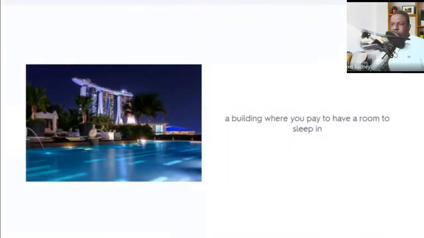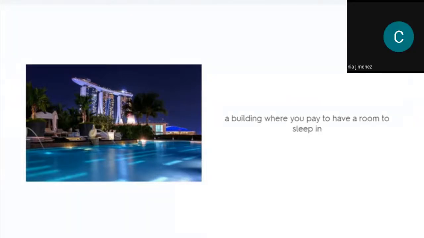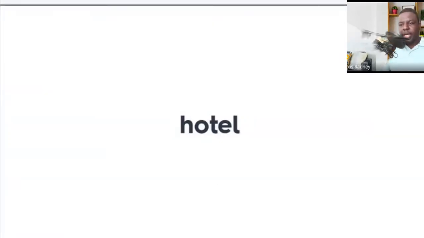A building where you pay to have a room to sleep in. Very easy, guys. Hotel. Excellent. Pay attention to the pronunciation, guys. The stress is on the second syllable. Hotel. Okay, guys, next one.